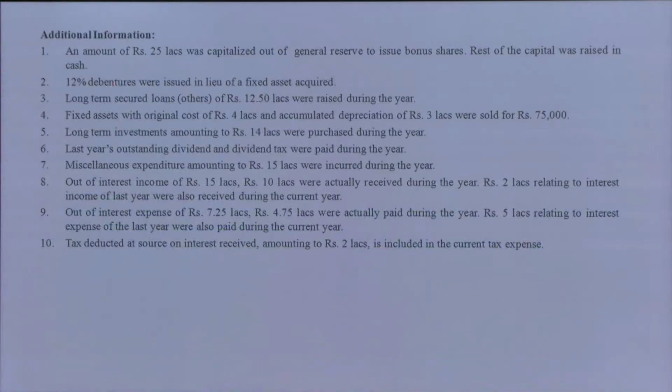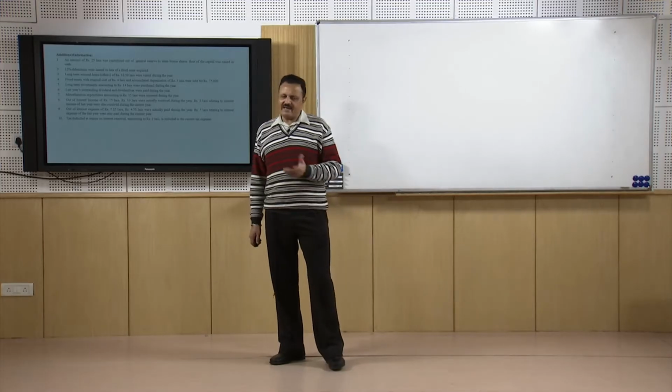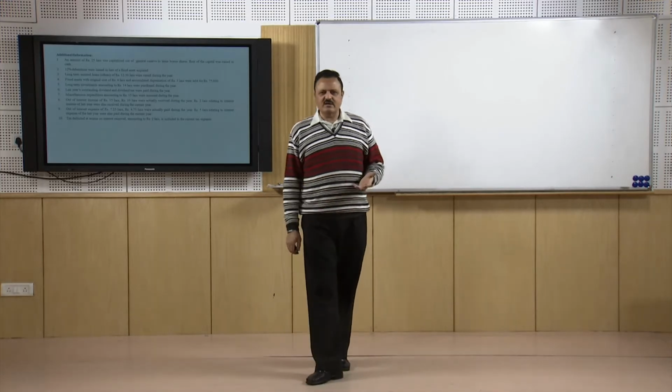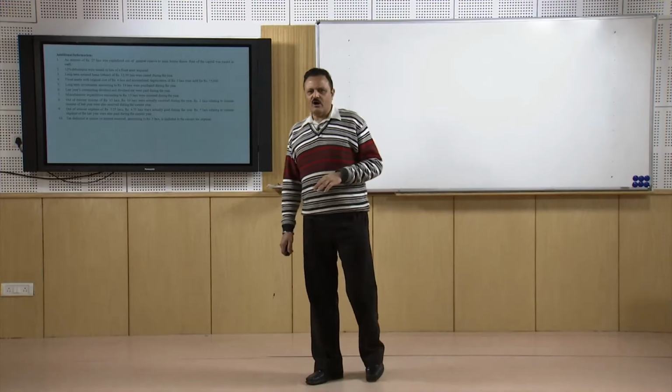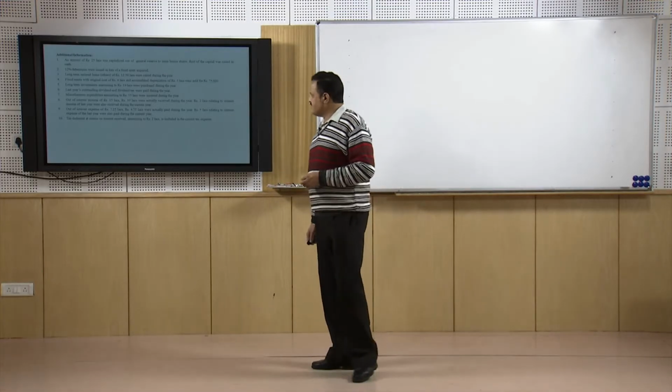Similarly, we talk about long term investments amounting to 14 lakhs that were purchased during the year. So your investments have gone up, it means cash must have flowed out. 14 lakhs of cash has flowed out. So under investing activities there must be an outflow of 14 lakhs, and we will have to verify it.